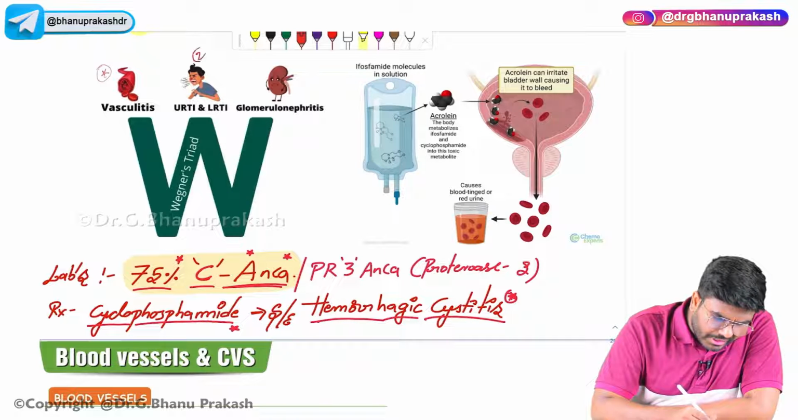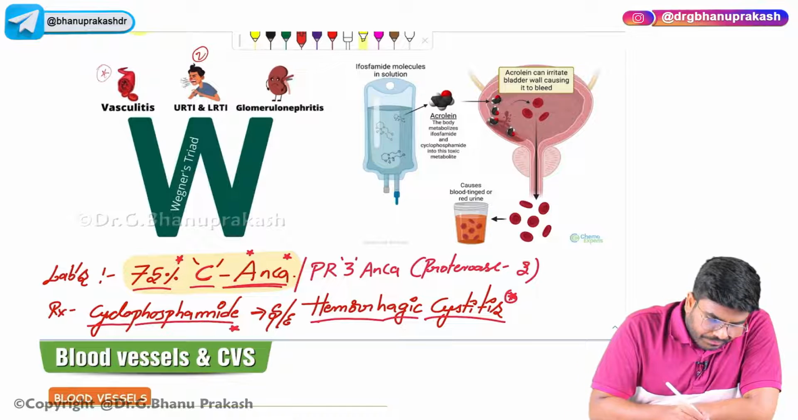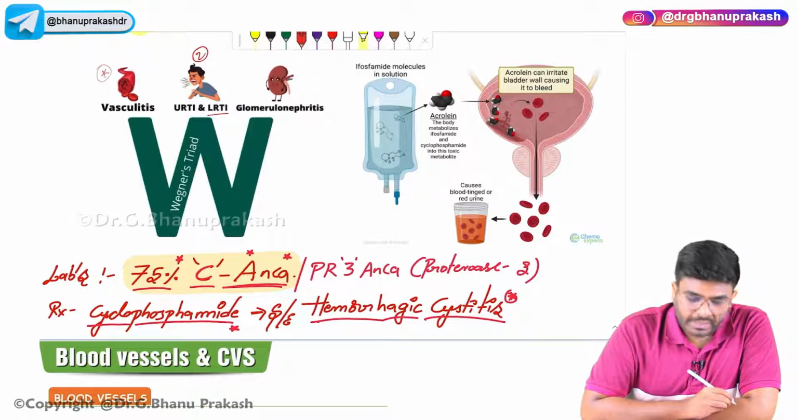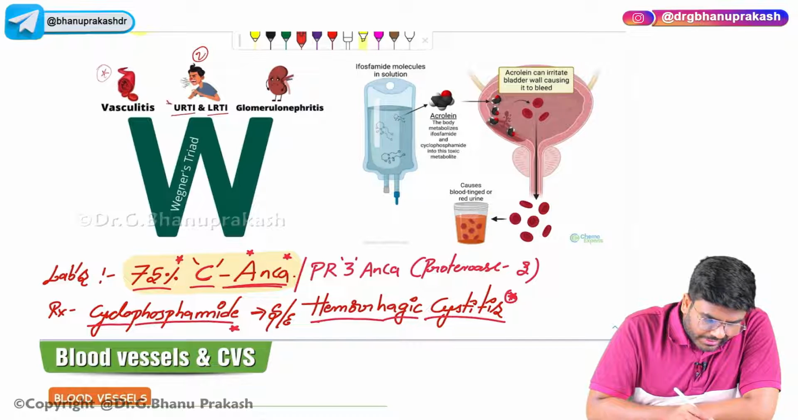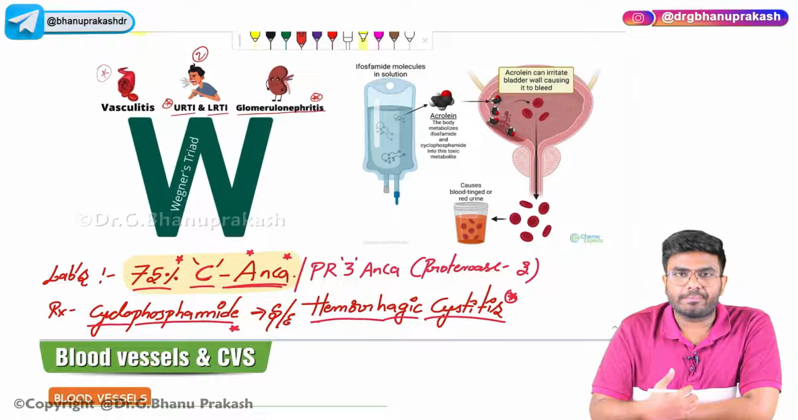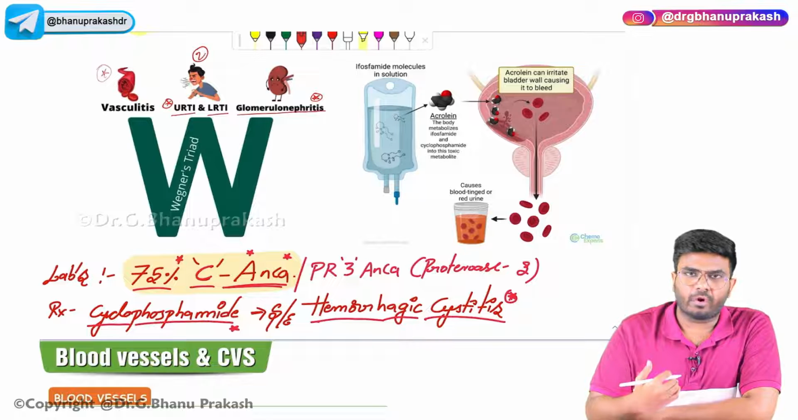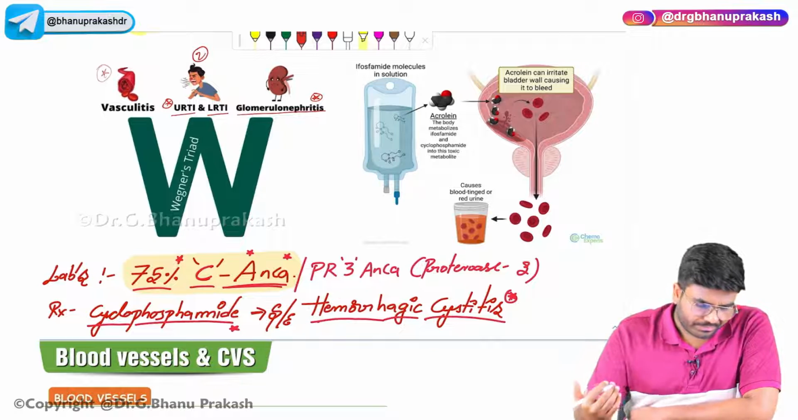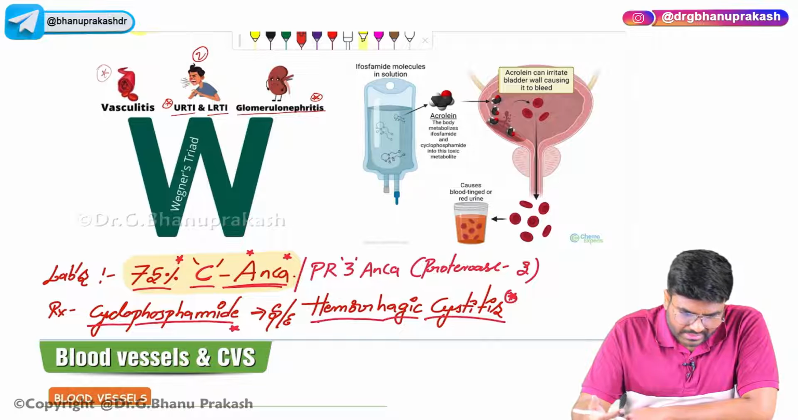Second, the patient is going to have LRTI, the lower respiratory tract infections, and the upper respiratory tract infections, and glomerulonephritis. The patient is going to have glomerulonephritis, which means lung involvement is there and kidney involvement is there. Vasculitis, lung involvement, kidney involvement. All these three together are called the Wegener's triad.